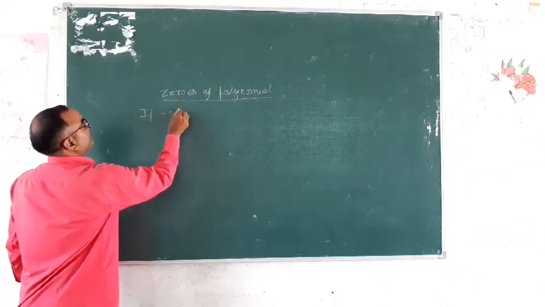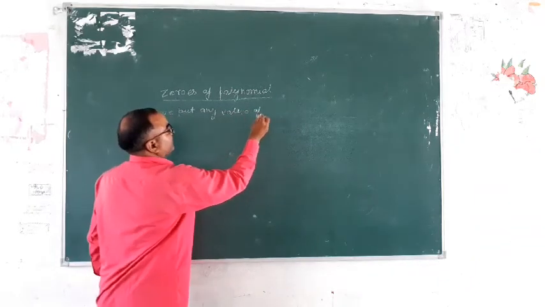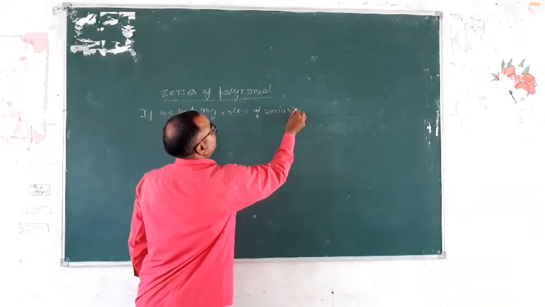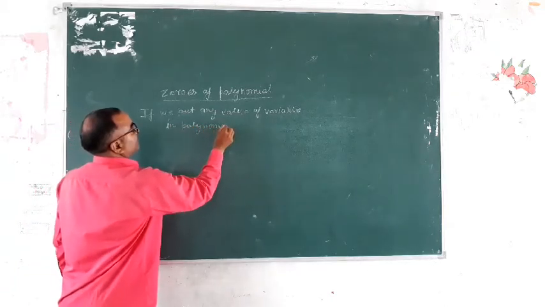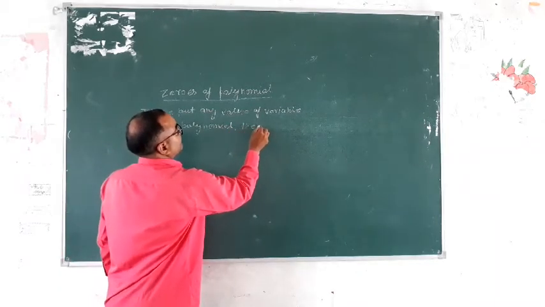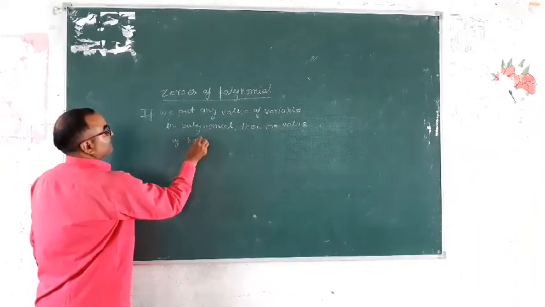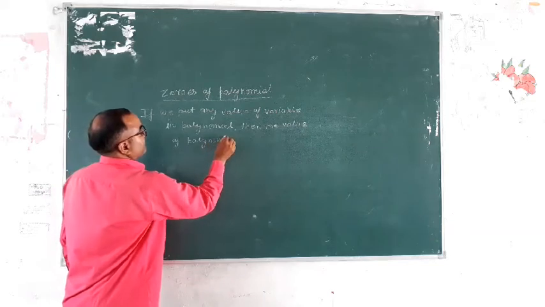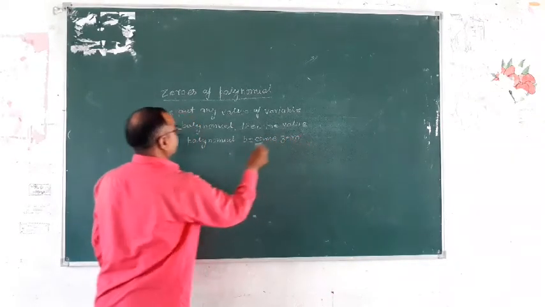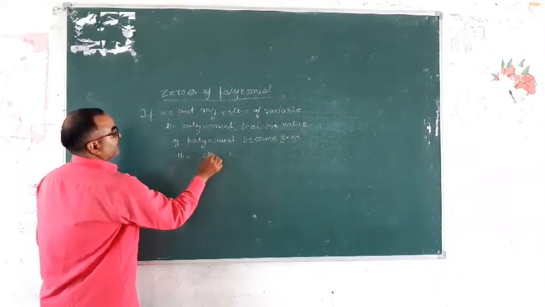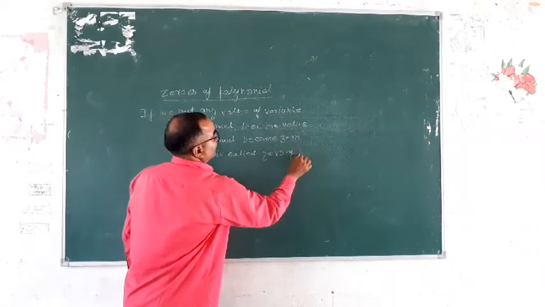If we put any value of the variable in a polynomial, and the value of the polynomial becomes zero, then it is called a zero of the polynomial.